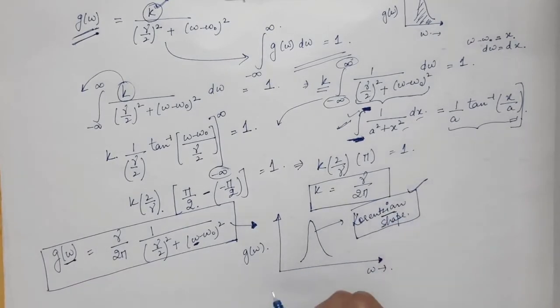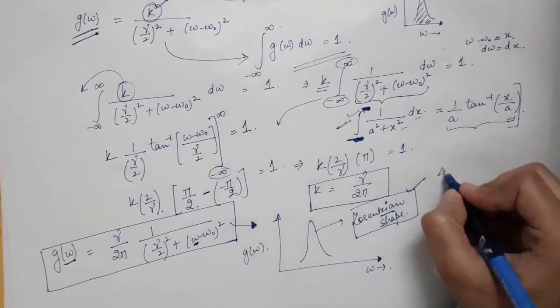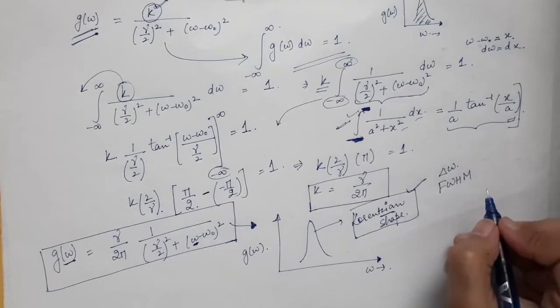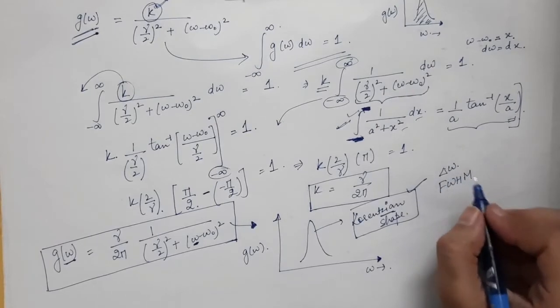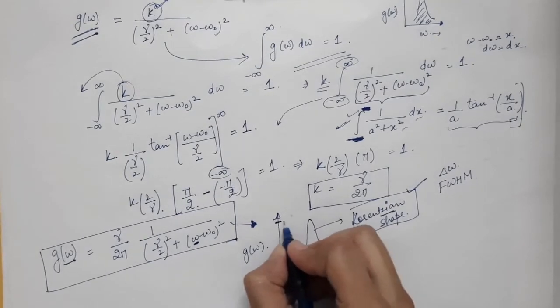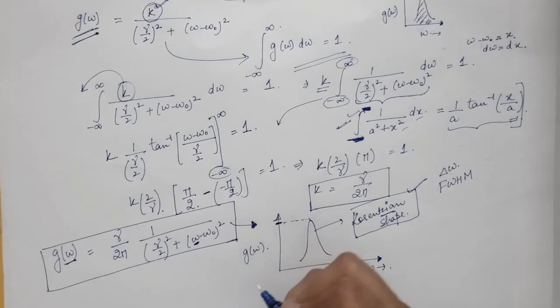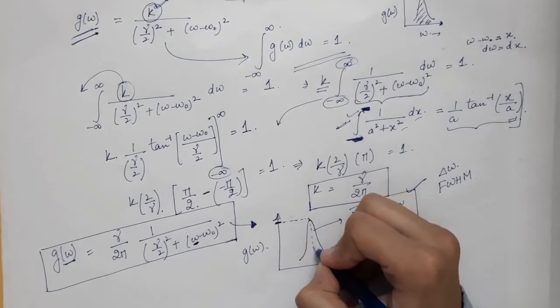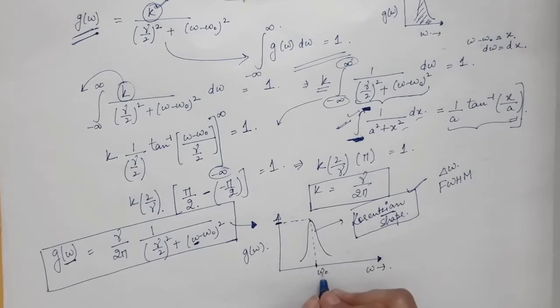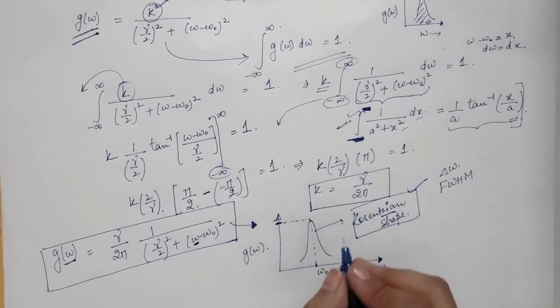So now in this case we are going to determine delta omega, or the full width at half maximum. So how do we find out delta omega? In this case g of omega, this is the maximum value of g of omega, and this maximum value occurs at omega 0. So when omega is equal to omega 0, at that time g of omega is maximum.